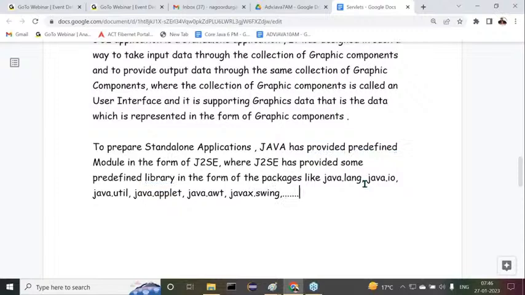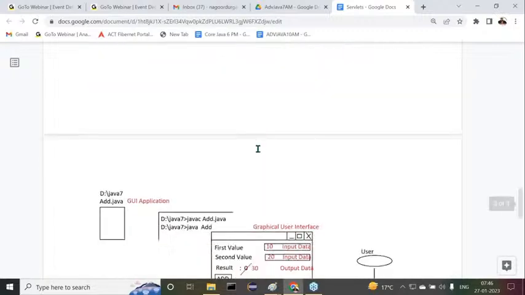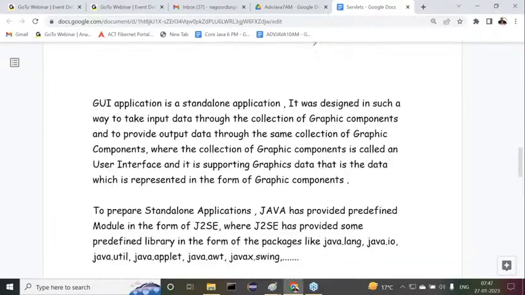So many things exist here. These are the J2SE packages we are having. Then after that, GUI programming, this content we provided clearly.